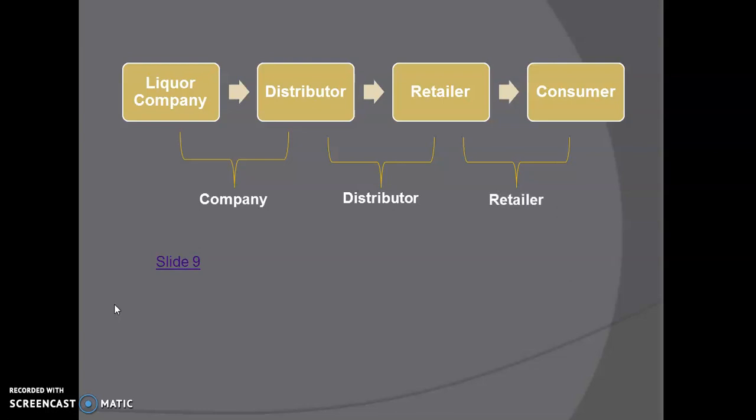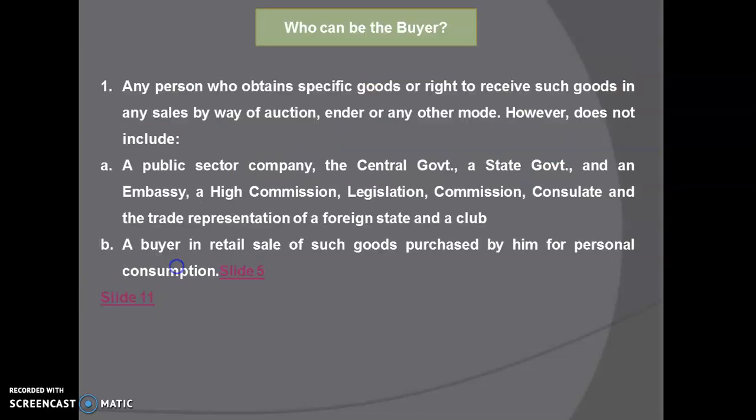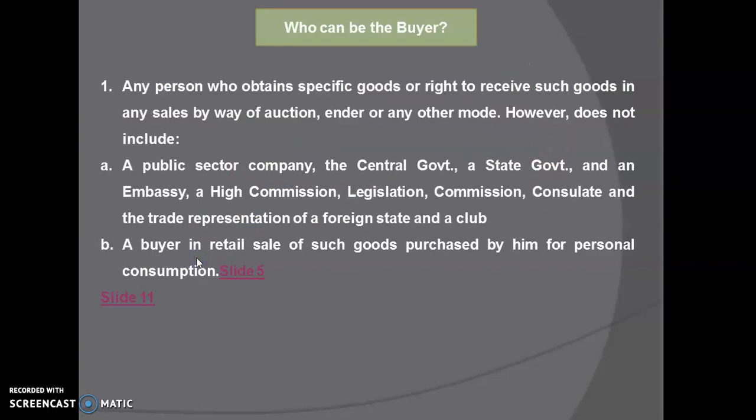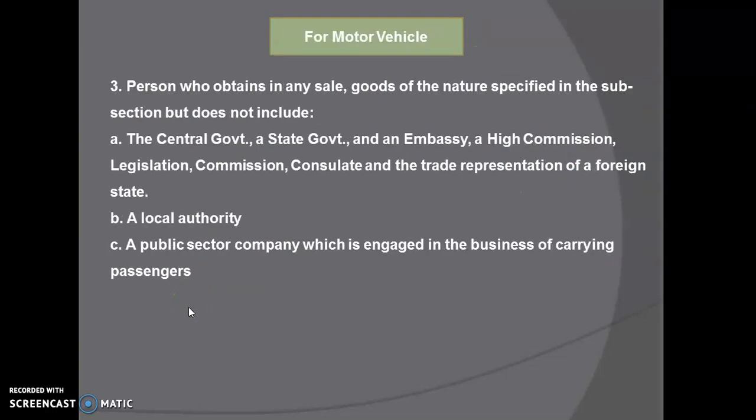But in the last stage, if the retailer collects TCS from each and every consumer who is buying liquor, it will be very difficult for the retailer to deposit each and every tax with the government. That is why it is written that a buyer in a retail sale of such goods purchased by him for personal consumption, in this case the consumer taking liquor for personal consumption, will not be included under the definition of buyer.